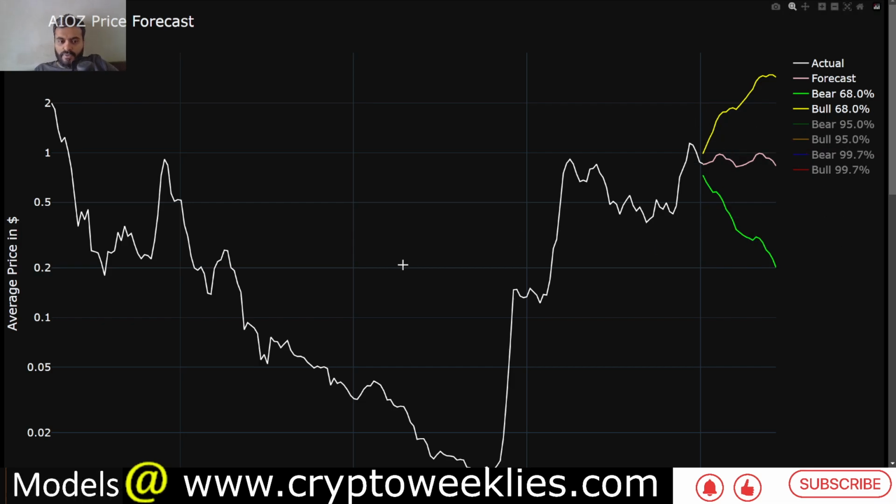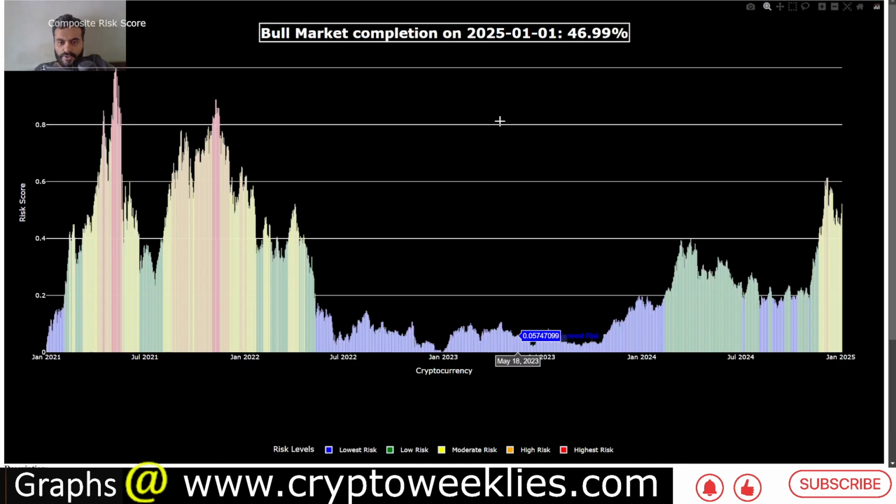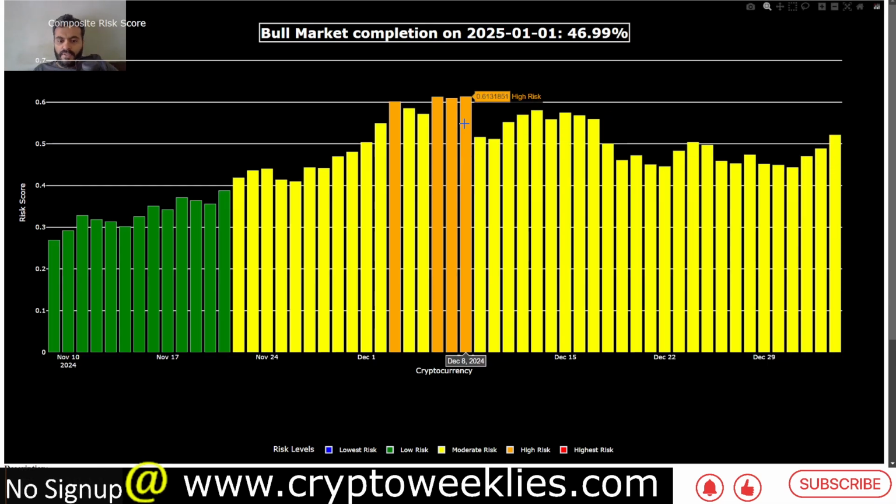Right now, per the 4-year cycle, the completion of the bull market is coming in at around 47%. In the post halving year, the completion eventually goes from 45% to about 100%. At one point in December 2024, the completion went as high as about 61% of the bull market, and the risk levels went from moderate risk to orange, which is the high risk. But they spent about 4 days in that territory and came back to moderate risk again.